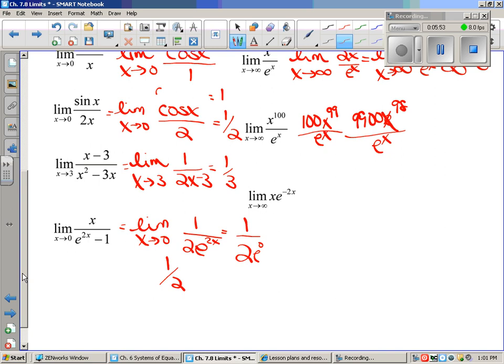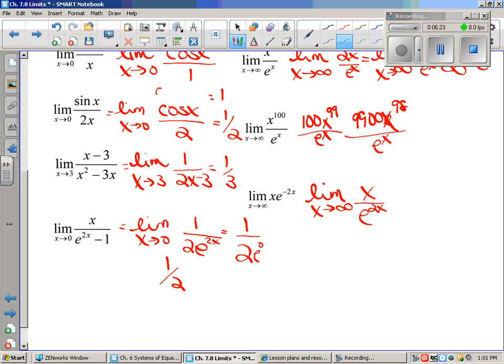All right, and then lastly, to finish the class here, we have limit as x is approaching infinity. When you look at this, it doesn't prompt you to think L'Hopital's. It may not even make you think about the fact that this is infinity over infinity. But when you rewrite this so that it doesn't have that negative exponent, it becomes quite obvious that once again you have e to the 2x. See, those initial rules that we learned in the very beginning about the strongest function still make a difference here. They still actually help. In fact, it's the quicker way.